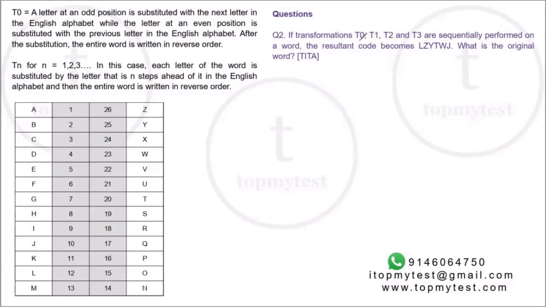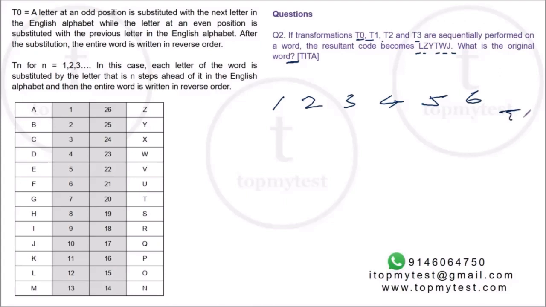Okay. Question number 2. If transformations T0, T1, T2, T3 are sequentially performed on a word, the resultant code becomes L, Z, Y, T, W, J. What will be the original word? Okay. Now instead of trying to reconstruct it in parts, let's do it for a simple word. So suppose the code is 1, 2, 3, 4, 5, 6. So 6 letters are there. Let's see what will happen to this after these transformations, T0, T1, T2, T3.